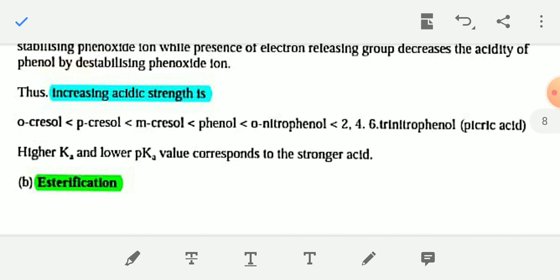Now, acidic strength of different phenolic compounds: orthocresol is less than paracresol, less than metacresol, less than phenol, less than orthonitrophenol, less than 2,4,6 trinitrophenol, that is picric acid. Picric acid is the most acidic due to the presence of 3 electron withdrawing groups. Due to the presence of electron withdrawing groups in the benzene ring, the acidic nature of phenol increases. You have to remember, the nitro group is a strong electron withdrawing group.